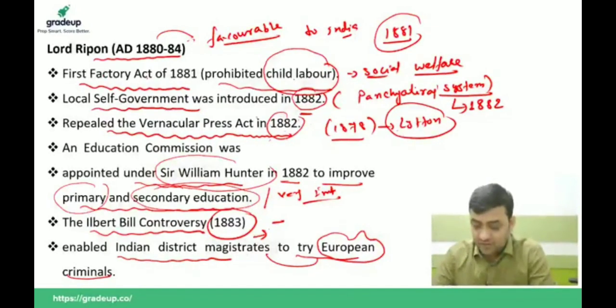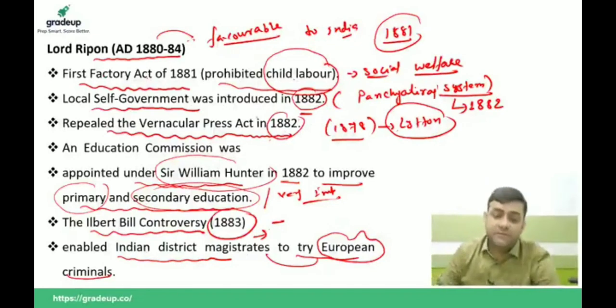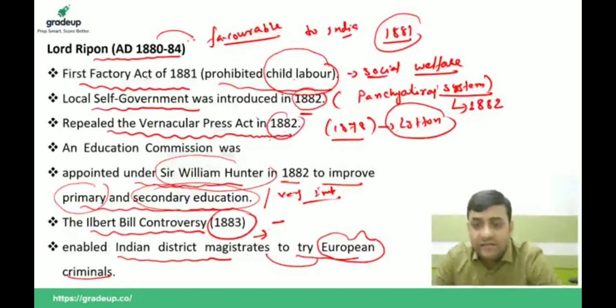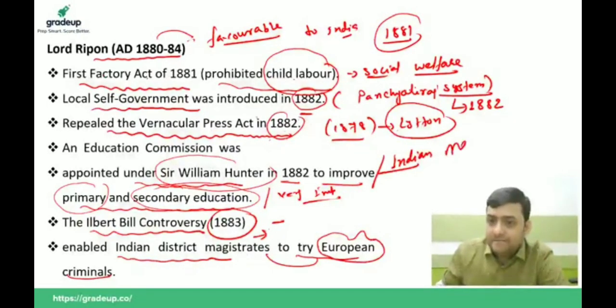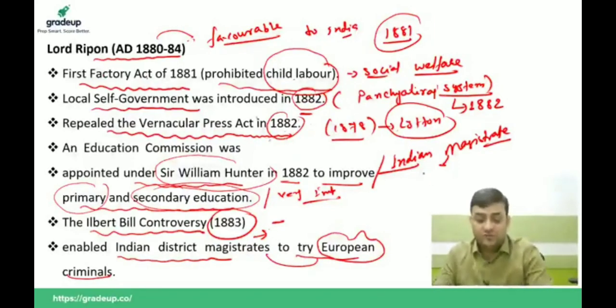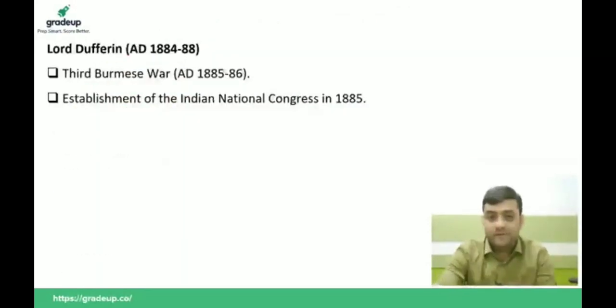Is it clear to all of you? Guys, so what is the Ilbert Bill? The Ilbert Bill gave the power to Indian magistrates, to do what? To try European convicts in their court. Remember that. Is it clear to all of you? Lord Ripon.